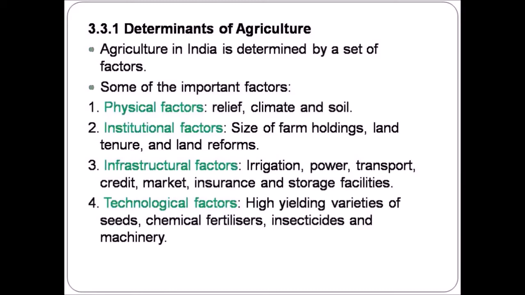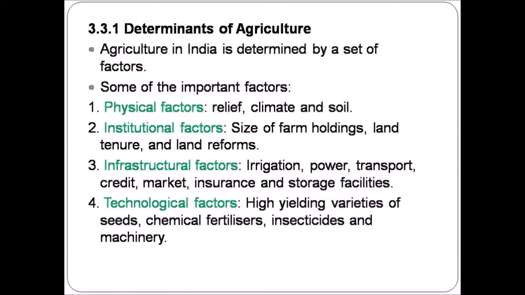Tenure system defines who can hold and use resources for what length of time and under what conditions. And land reforms means transfer of ownership of the land from more powerful to less powerful person.